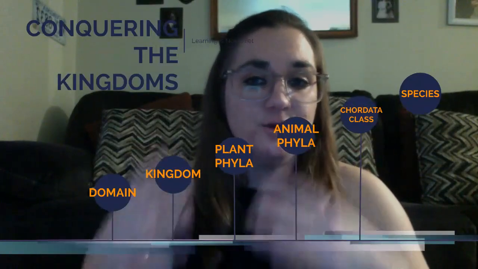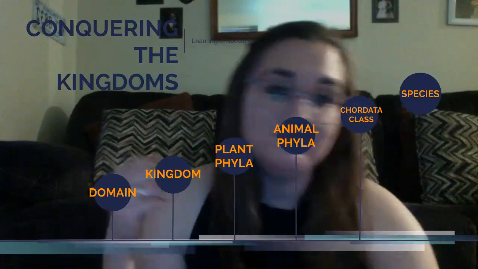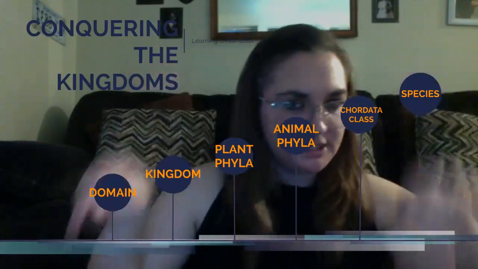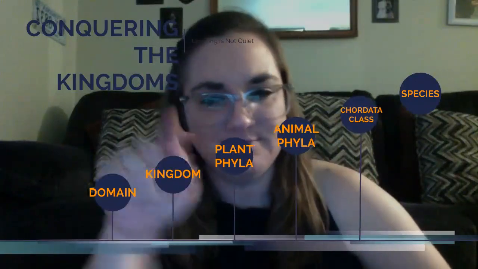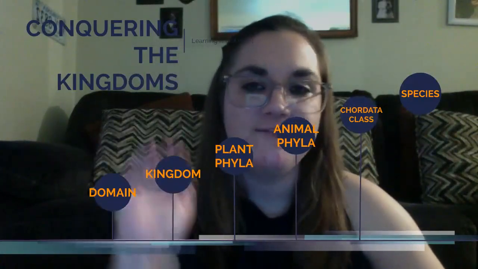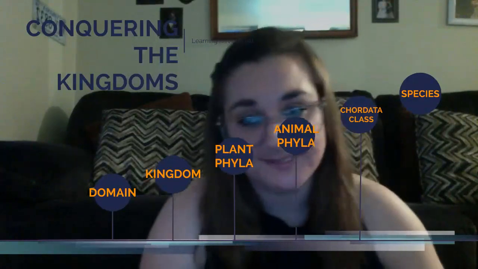Quick review, just remember that the system of organization is domain, kingdom, phylum, class, order, family, genus, species. And if you say that to yourself 10 times, you will remember it forever. The other way we remember it is through the acronym King Philip came over for good soup. Kingdom, phylum, class, order, family, genus, species.